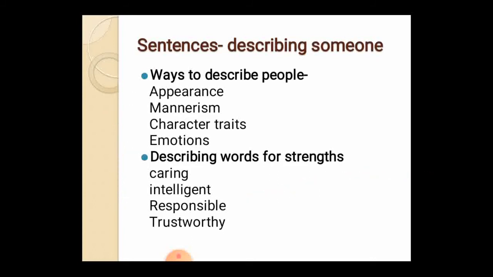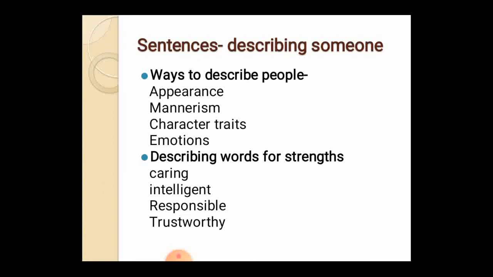Next one is describing someone. We will describe people based on their appearance, how they look, mannerisms, how they behave, and character traits. The character trait shows how they behave with others. The next one is emotions. Emotions show the feelings, how they react with others. When someone is always smiling, he is the happiest man. Similarly, there are people with strengths and weaknesses. When we exhibit our strengths rather than our weaknesses, we will be called out by these words.